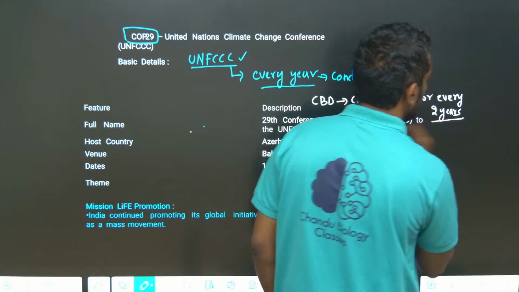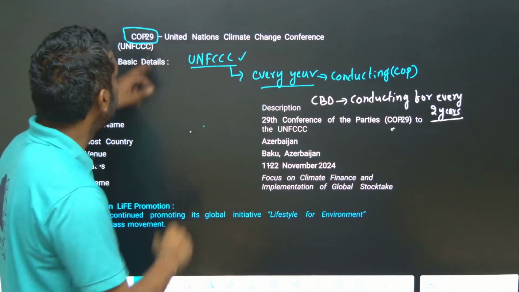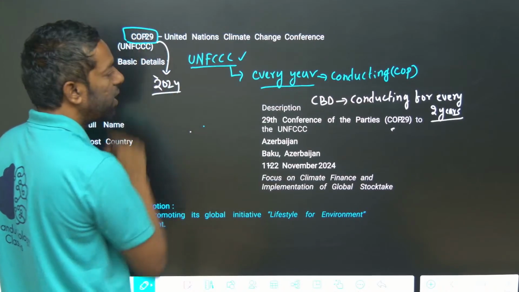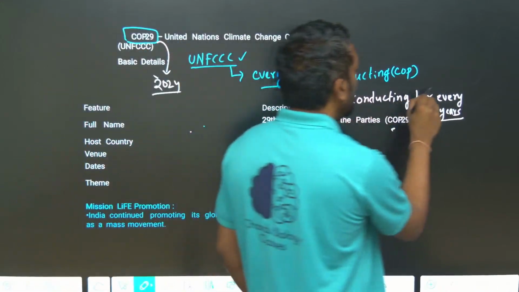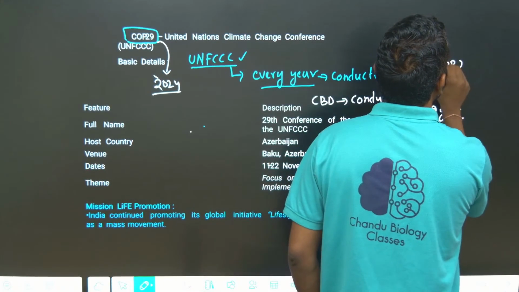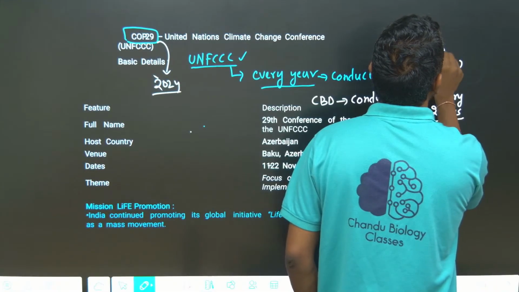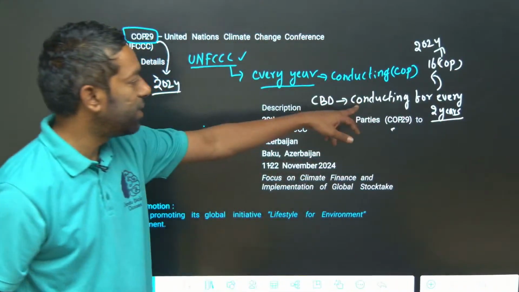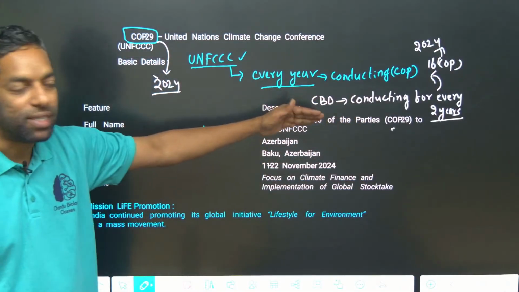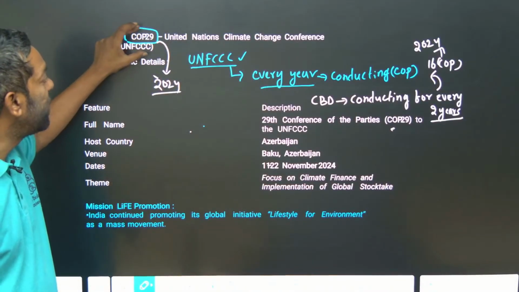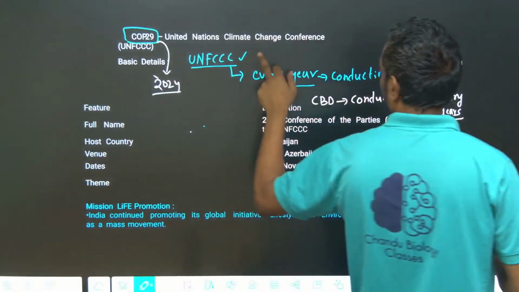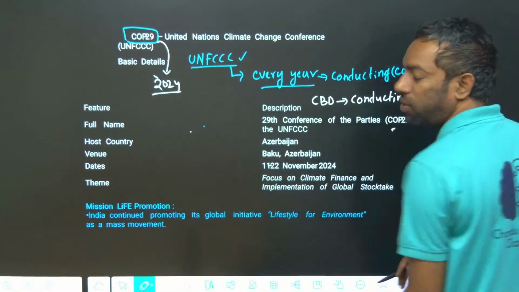By 2024 it is the 16th Conference of Parties of the CBD, the Convention on Biological Diversity. For the UNFCCC, which is about climate change, it is the 29th Conference of Parties in 2024.